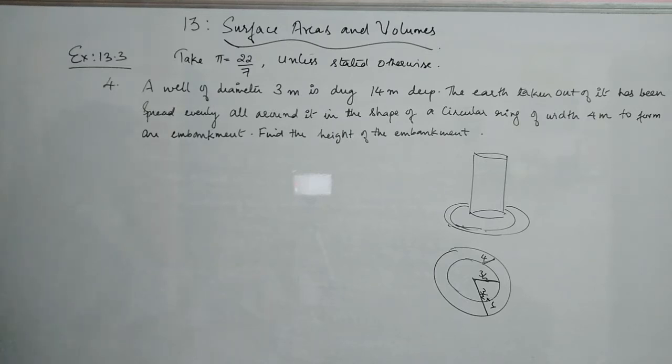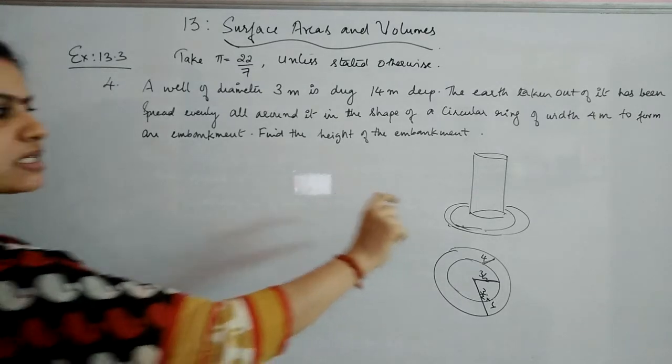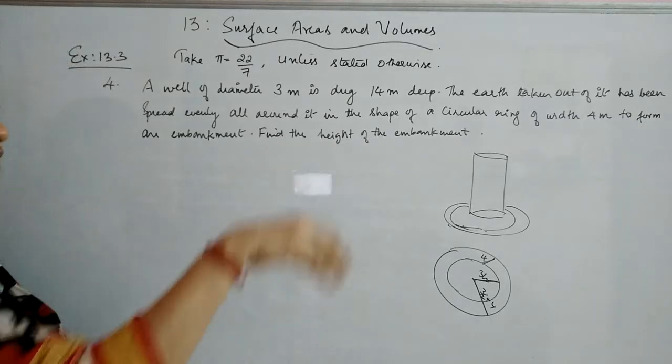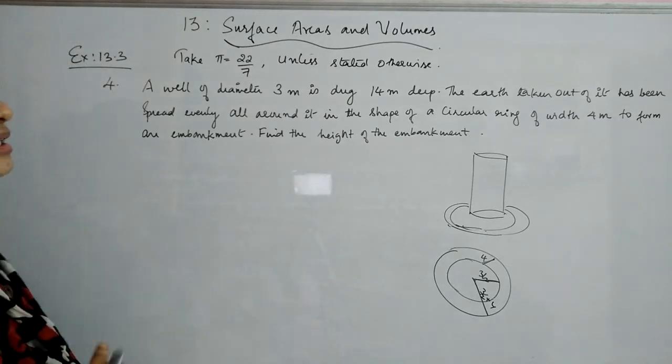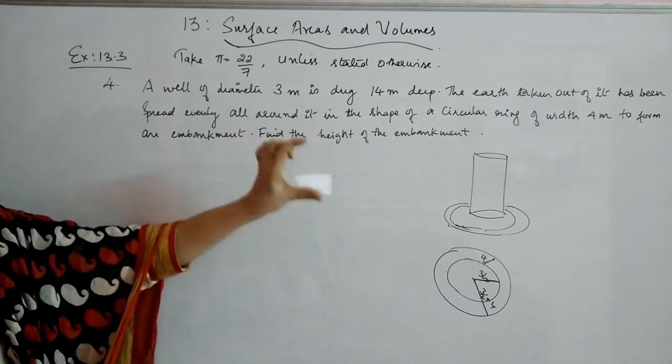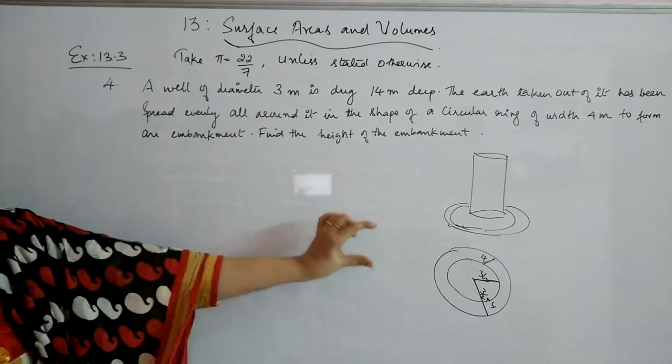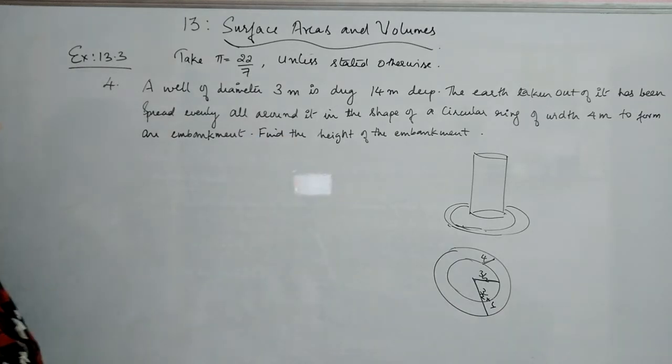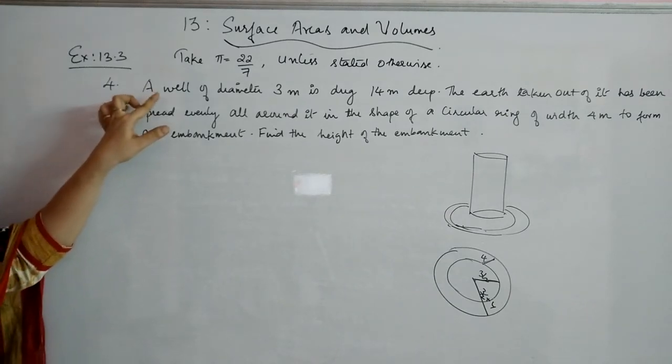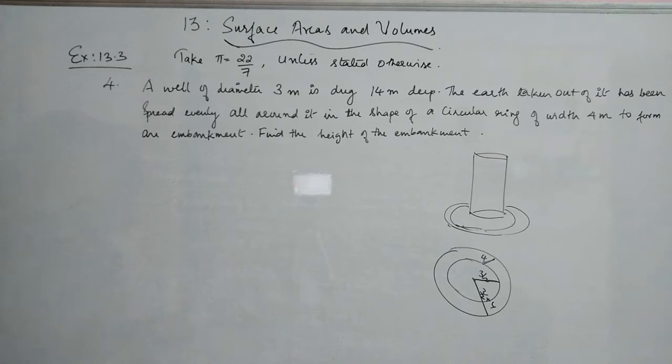And the ring's formula is pi capital R square h minus pi small r square h. So these are your capital R and small r. And h we don't know, it will be having certain thickness also when that has been spread out. So that thickness is acting as that height, thickness in the sense like this. So that you have to find out. So first start with what is the volume of the earth dug out from the well.